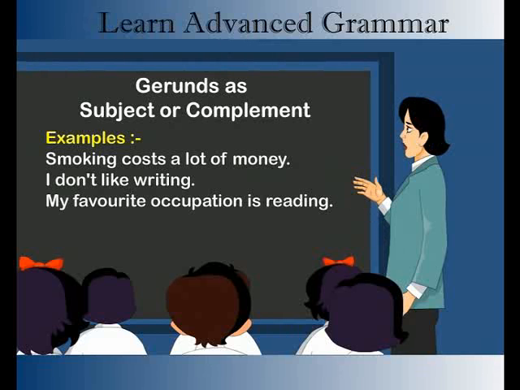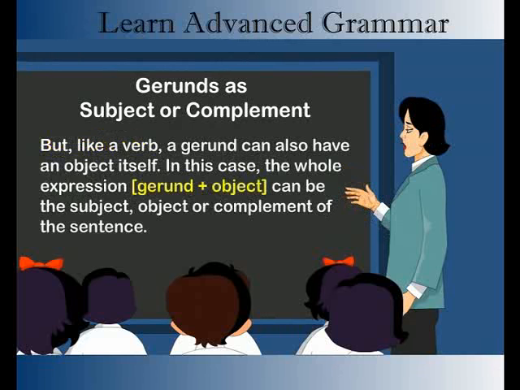I don't like writing. My favorite occupation is reading. But, like a verb, a gerund can also have an object itself. In this case, the whole expression, gerund plus object, can be the subject, object, or complement of the sentence.